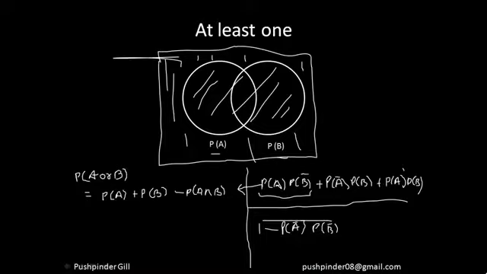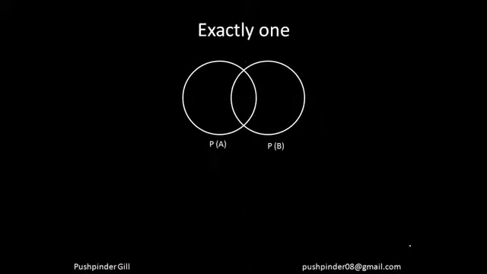I'm sorry for that. I hope everyone understood this. Let me just take a quick recap here. We had to find the probability of at least one of the events happening. So I calculated it with this simple method: probability of A or B is equal to probability of A plus probability of B minus the intersection of the two. Or I listed down all the possible cases which could happen, or I opted for the smarter way. I listed out the way which is not according to what I want as the answer, and then I subtract that from 1 and I can get the answer, right? So let's go ahead and move forward.